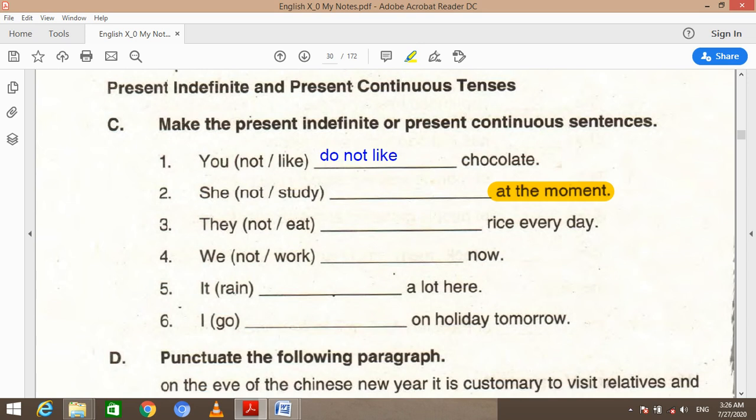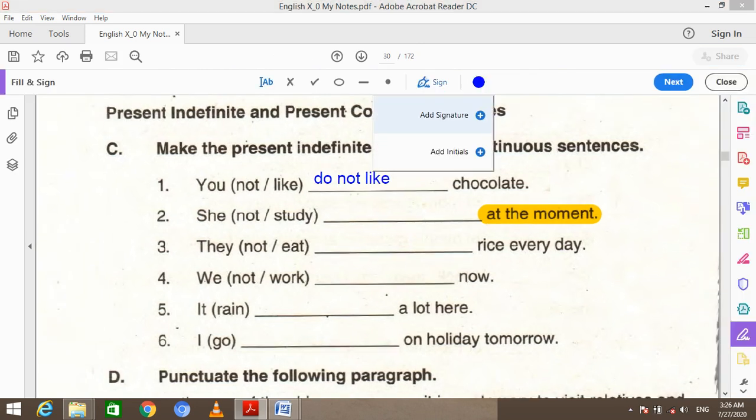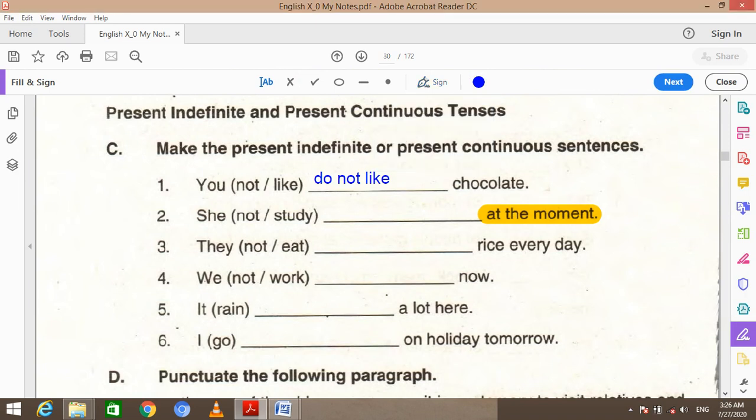It means an activity is continuing or going on at the time the speaker is speaking about that activity. So we are going to construct this sentence in present continuous form. It's also in negative form. She is third person singular, so it will take is not, studying, present participle. She is not studying at the moment.